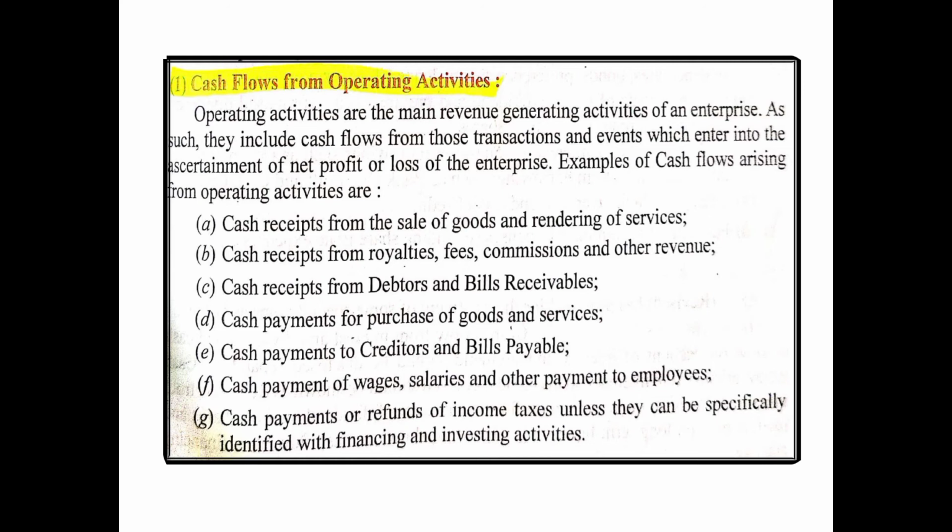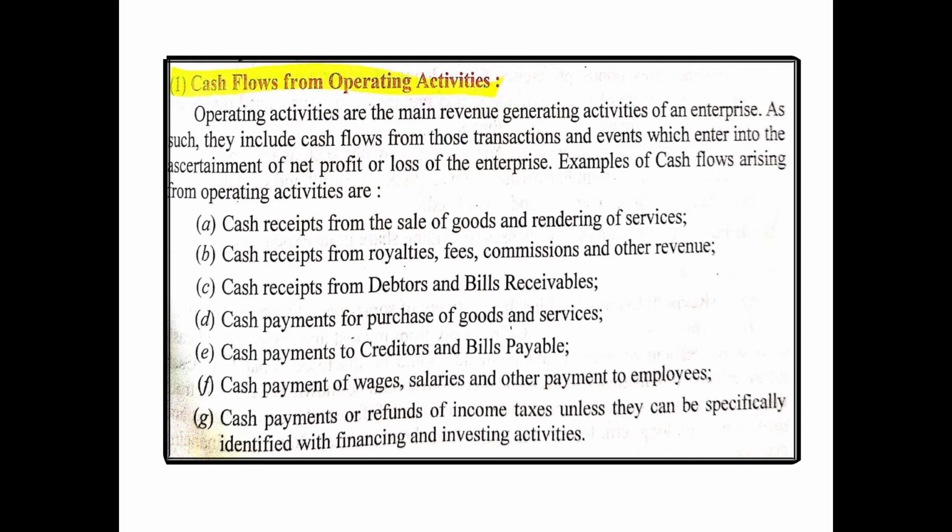Cash inflow from sale of goods and services, from any kind of royalty received, fees received, commission received, interest received, basically discount received, like this. Then amount received from debtors and bills receivable. And then the cash outflows or cash payment for purchase of goods and services, just the reverse.